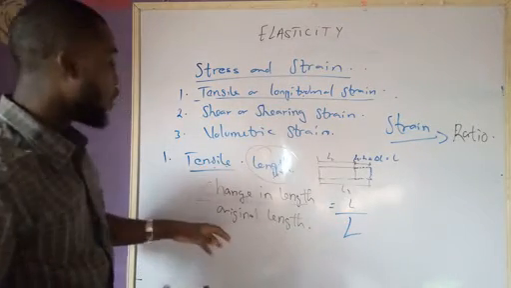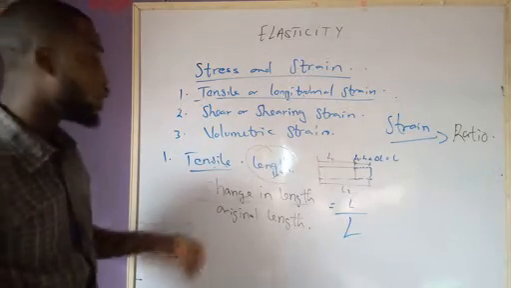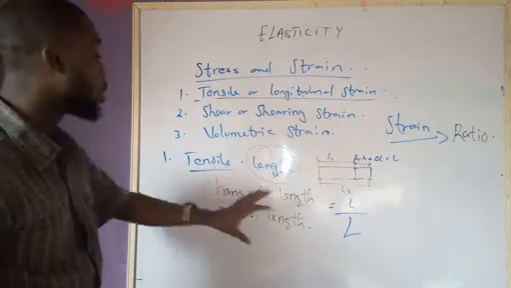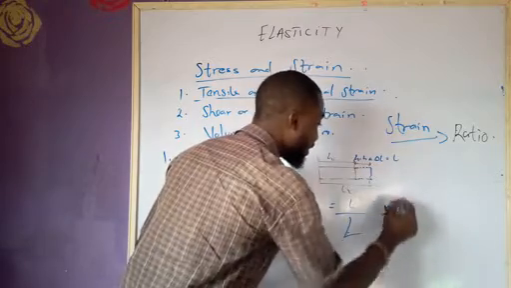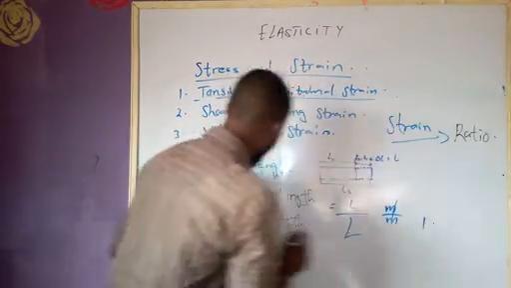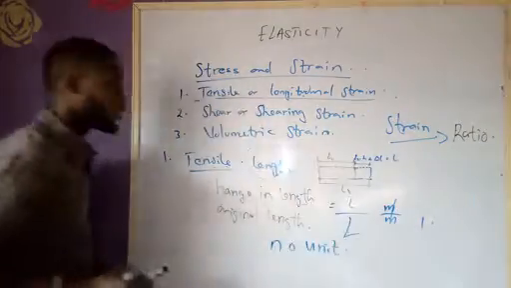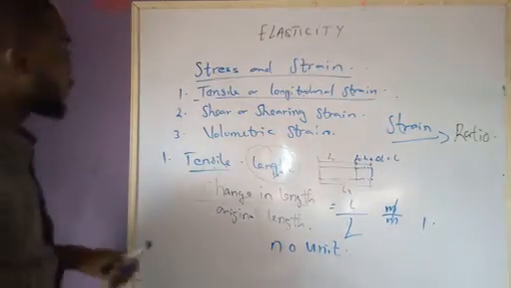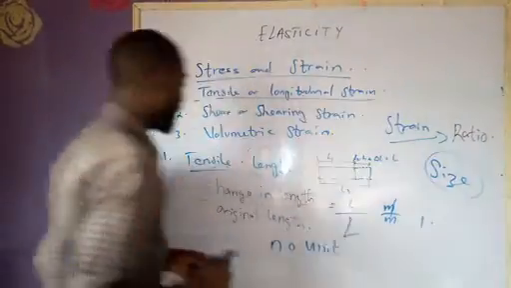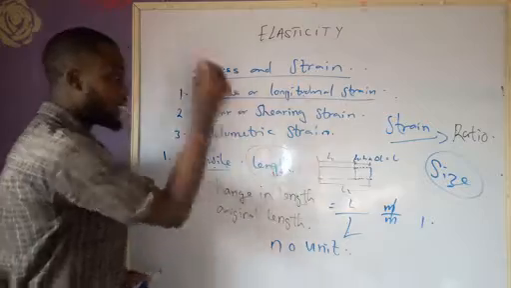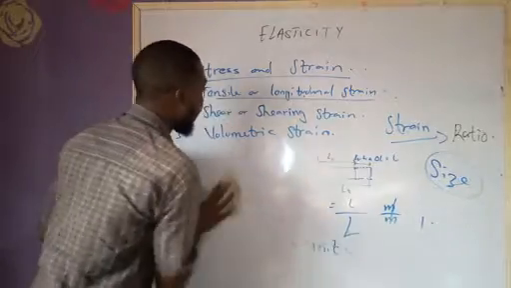Change in length over original length. And since our tensile strain is expressed in form of ratio, it implies that our tensile strain does not have any unit. Because the unit of length here is meters, and that cancels out to 1. So our tensile strain has no unit. When you're talking about tensile strain, it deals with size, and the size we're talking about is just one dimension, which is simply length. Now, number 2, we have shear or shearing strain.